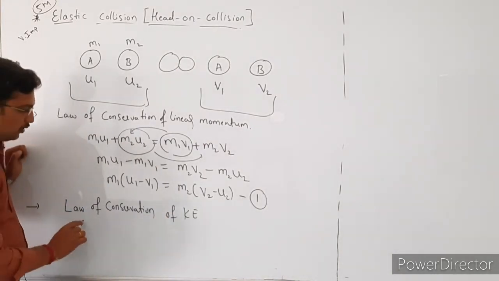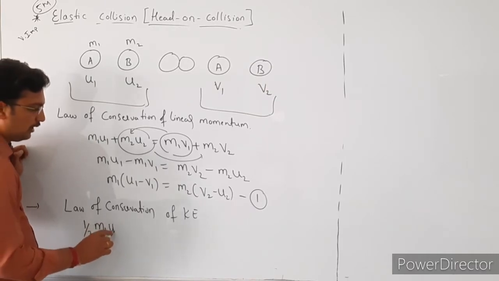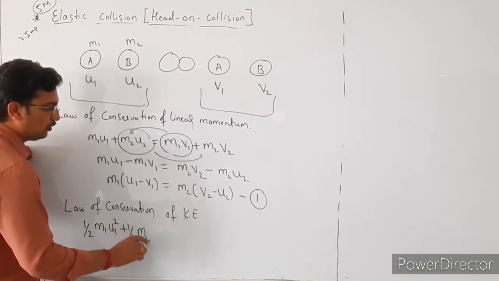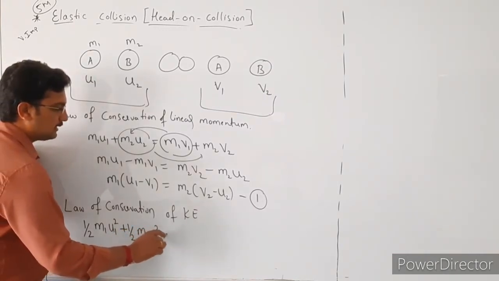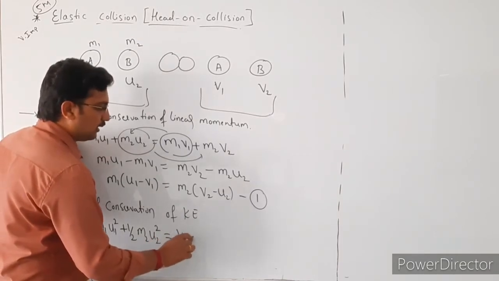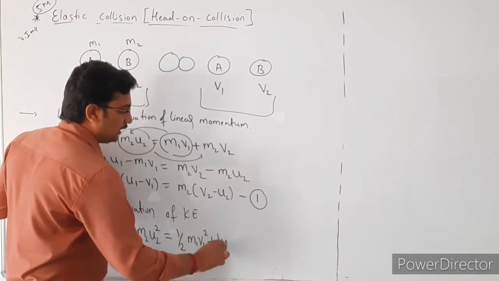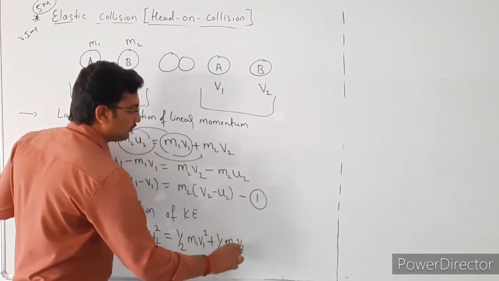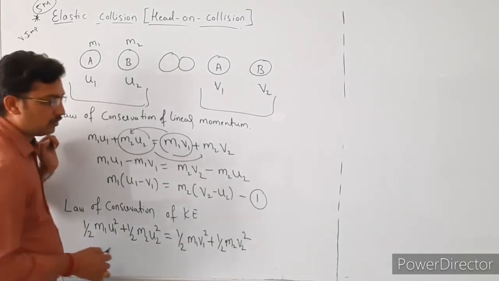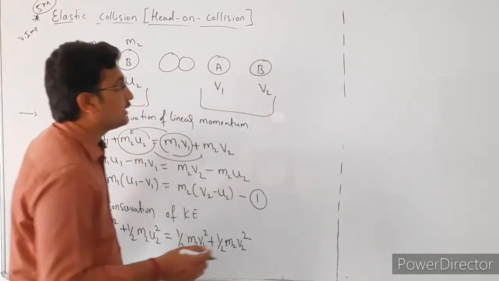So the total kinetic energy before collision is 1 by 2 m1 u1 square plus 1 by 2 m2 u2 square, that is equal to 1 by 2 m1 v1 square plus 1 by 2 m2 v2 square, right? So this is the total kinetic energy before collision, equal to the total kinetic energy after collision.